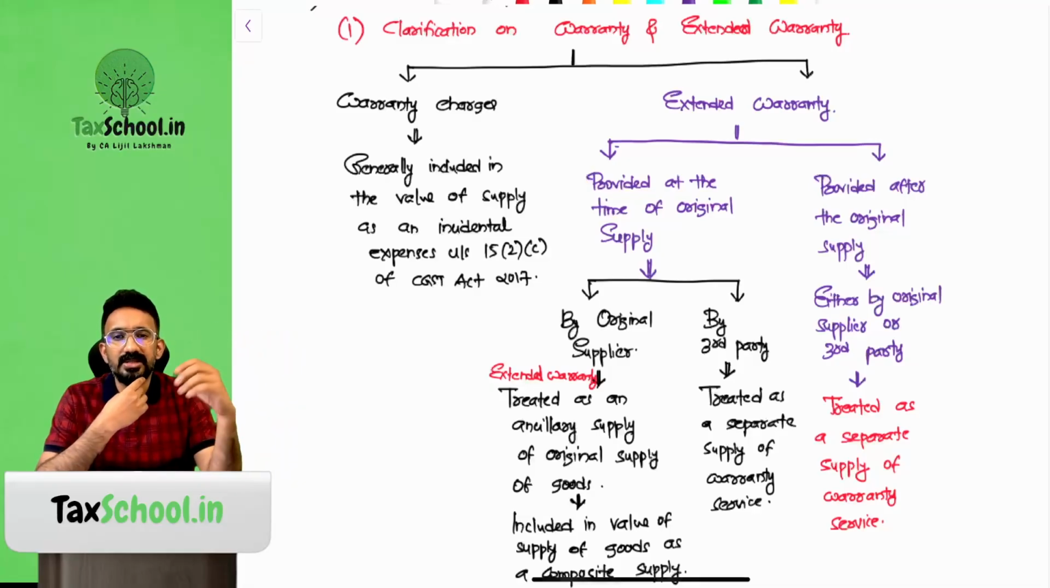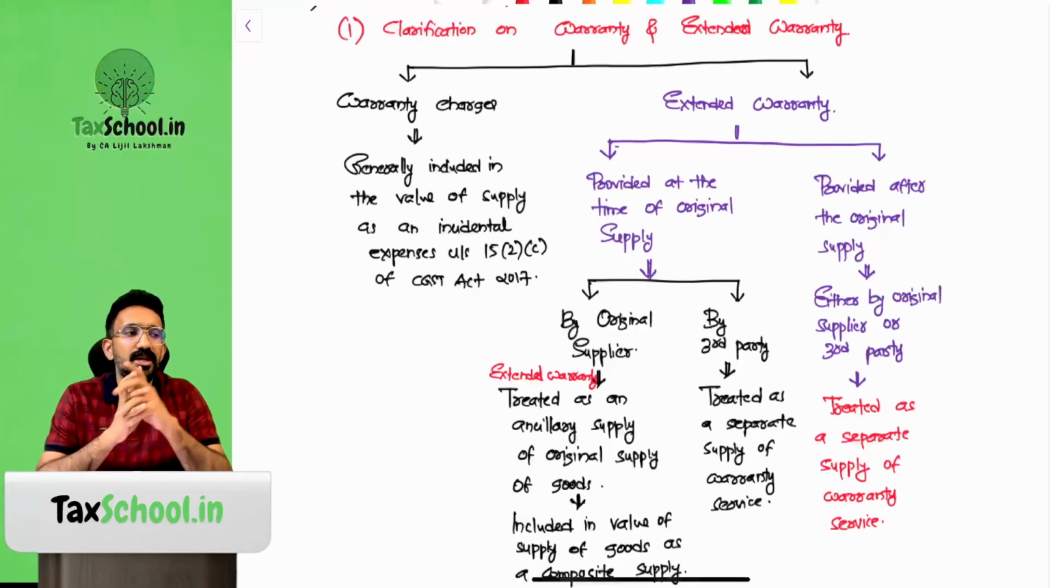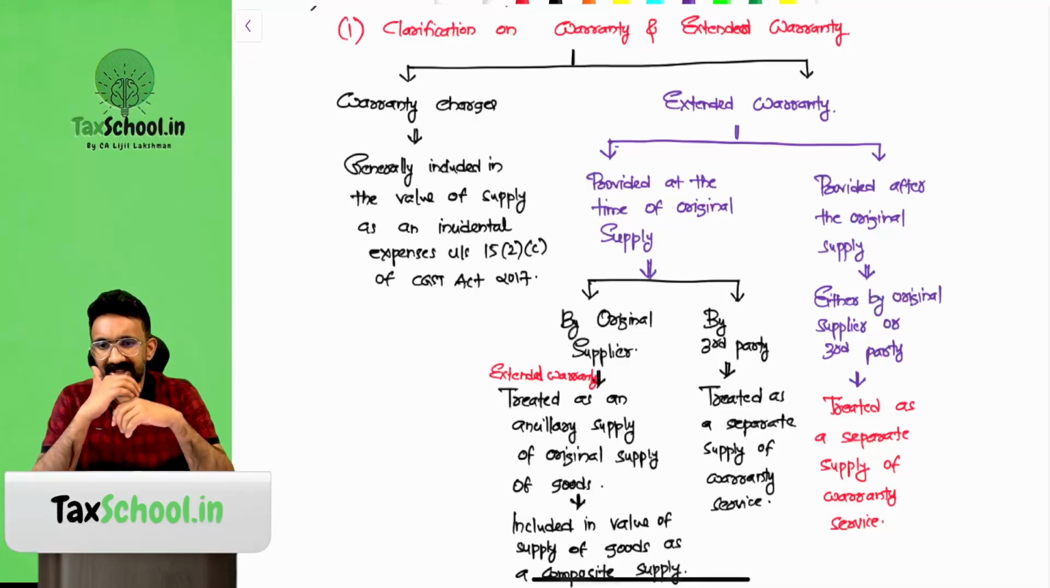So warranty charges, if extra charged in the bill, will be included in the value as an incidental expense. Warranty charges are generally included in the value of supply as an incidental expense under 15(2)(c). Then there is something called extended warranty, which is an optional warranty that you can get. These extended warranties are either given by the original supplier or sometimes by a third party. Today, if you go to Flipkart or Amazon and purchase a product, they would ask you, do you want an extended warranty on this product for 2 years? Most of them are given by insurance companies and others. So the question is, should these extended warranties be added to the value of supply?